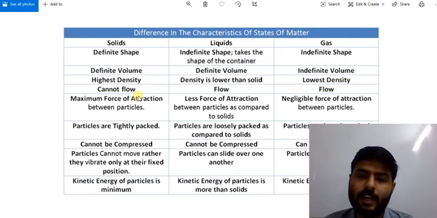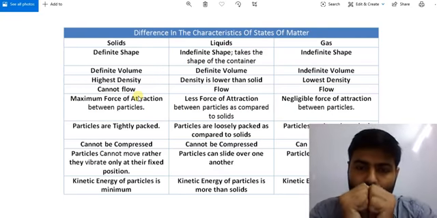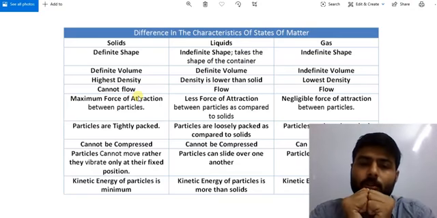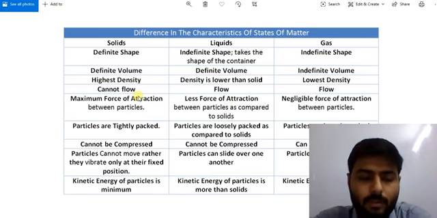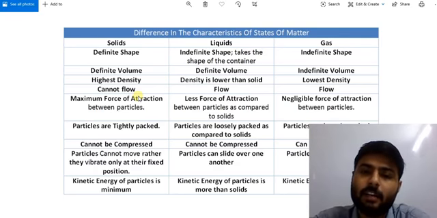That's why you can understand why solid is solid, because there is more attraction. So they are at definite points. So it has definite shape. So solids have maximum force of attraction between particles,